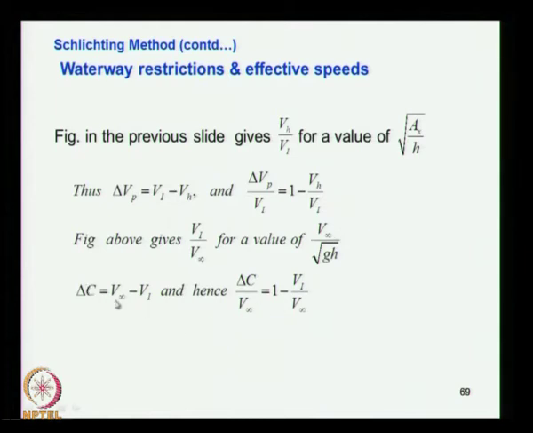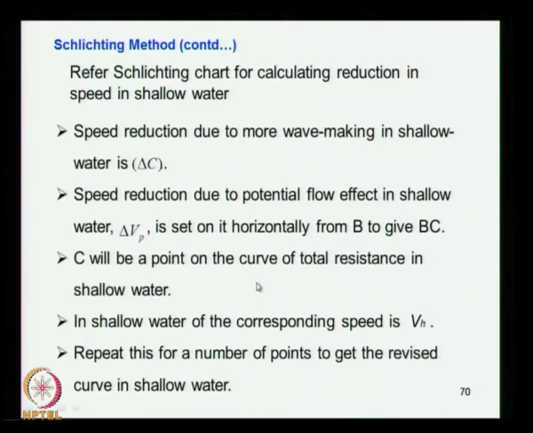So delta C is equal to V infinity by Vi, which you have already seen, and hence by dividing by V infinity you get this relation. So Vi by V infinity is obtained, you substitute it here, you get what is delta C by delta infinity. So you got this quantity by Vi and you got this quantity by, so we are looking for these two quantities, let us see what happens.